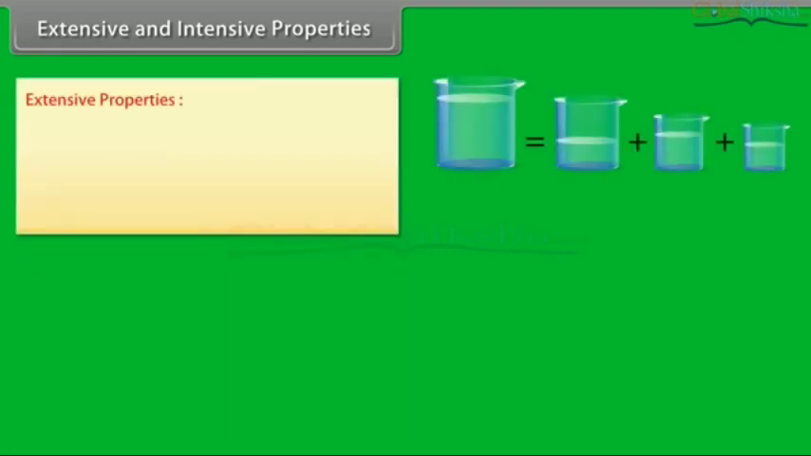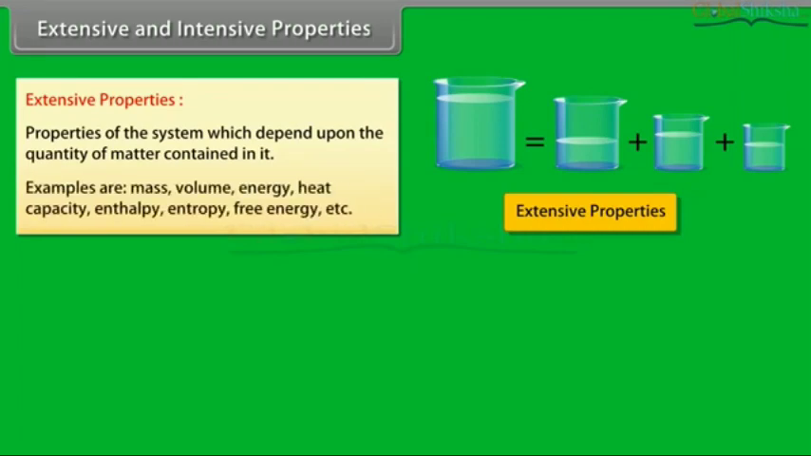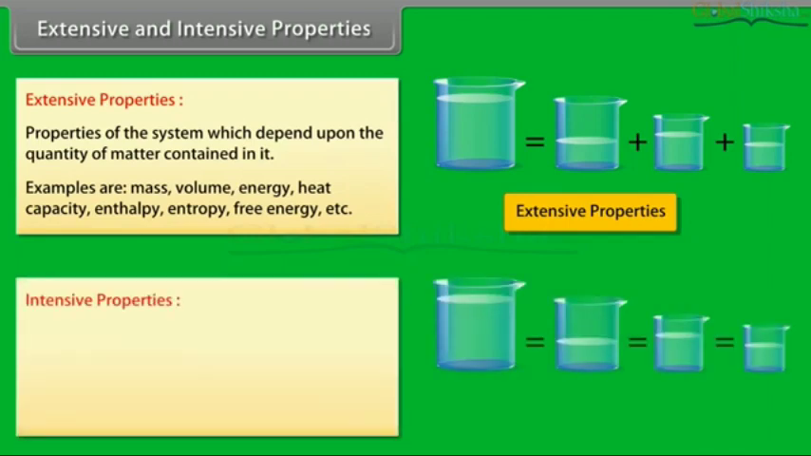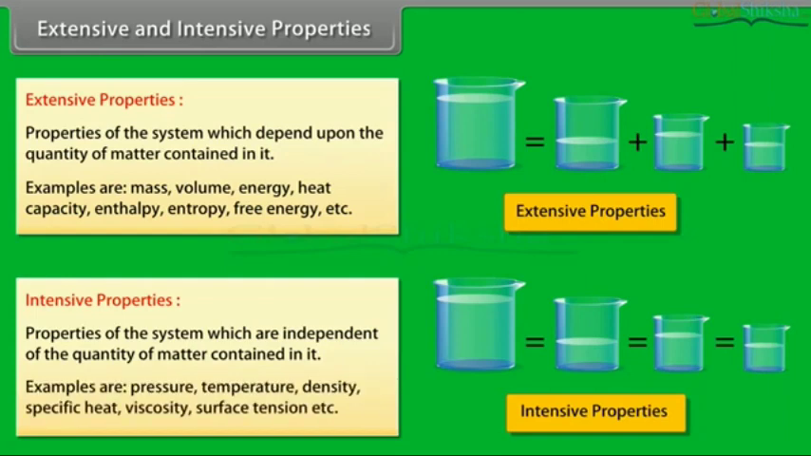Extensive and intensive properties. Extensive properties. Properties of the system which depend upon the quantity of matter contained in it. Examples are mass, volume, energy, heat capacity, enthalpy, entropy, free energy, etc. Intensive properties. Properties of the system which are independent of the quantity of matter contained in it. Examples are pressure, temperature, density, specific heat, viscosity, surface tension, etc.